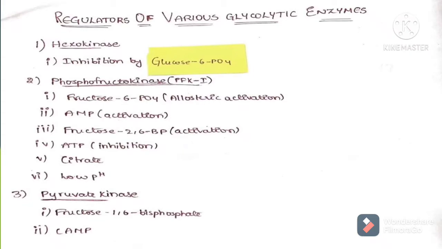This is the way I have explained regulation of glycolysis. The main important enzymes catalyzing the irreversible reactions of the glycolytic pathway are activated and inhibited by all these factors. So let's discuss fructose 2,6 bisphosphate and its role in glucose homeostasis in the coming slide.